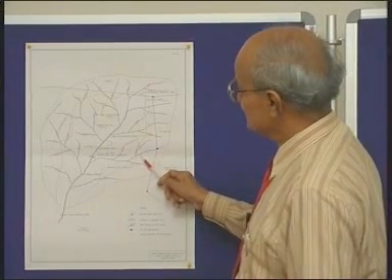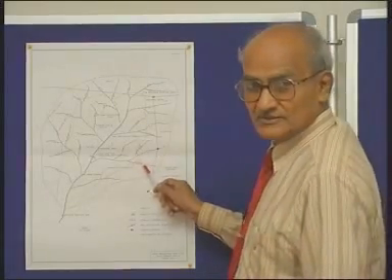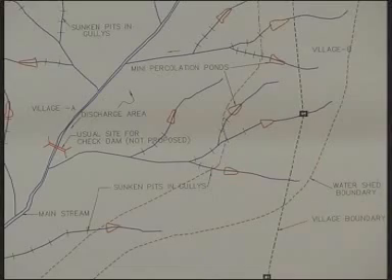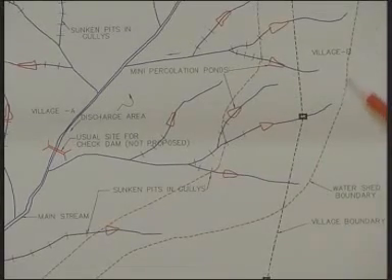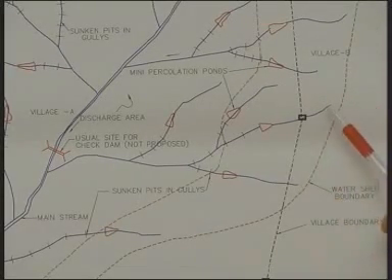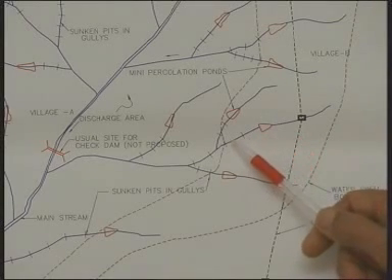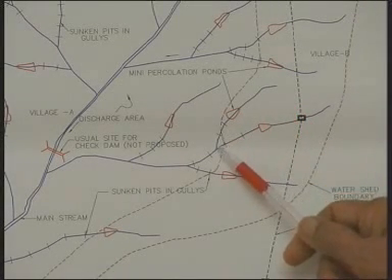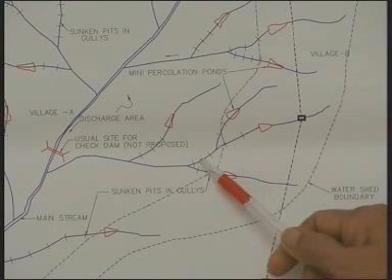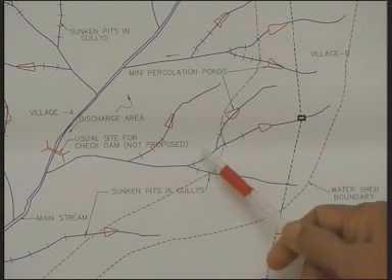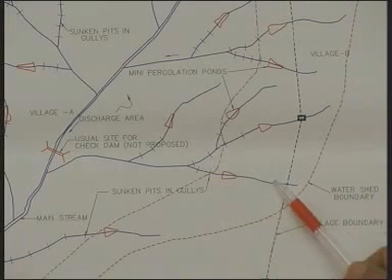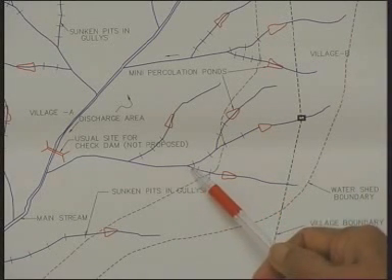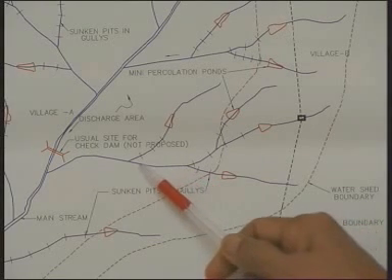For example, this is the first order stream. This is the ridge line here, and this is a first order stream, and at this point another stream of the first order joins. So this portion of the stream is called second order, and at this point one more stream of a first order type joins here, and therefore we call it third order.